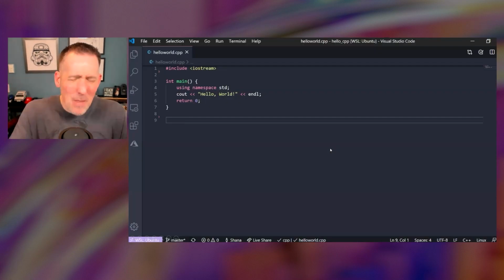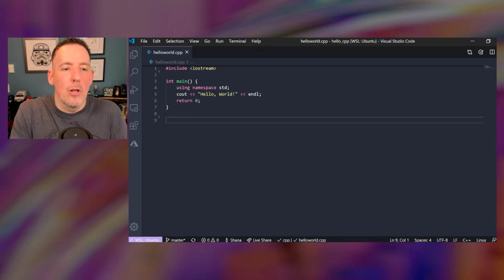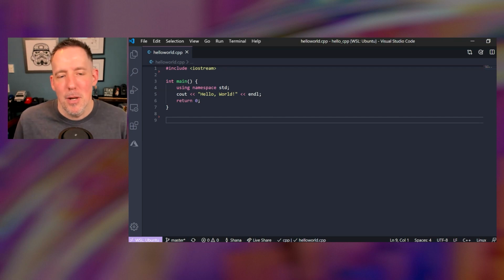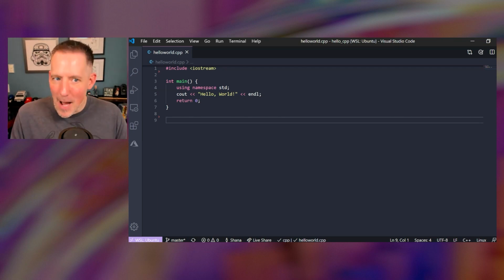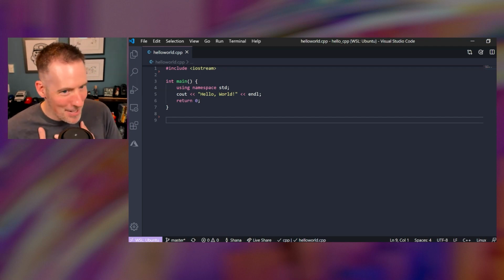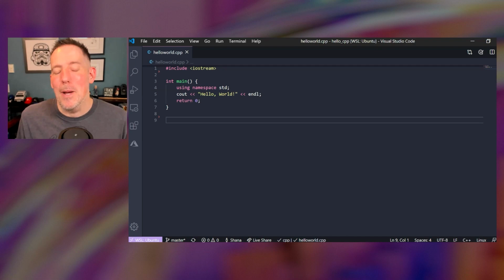Now, if you're not already familiar with Hello World, it might look a little bit like this. And this is how Hello World looks in C++. Now, if a lot of that looks a little bit confusing, and I'm going to be honest, because I'm not a C++ developer, that looks a little confusing to me, don't worry. We're going to focus in on 3 of the most common programming languages, C#, Python, and JavaScript.